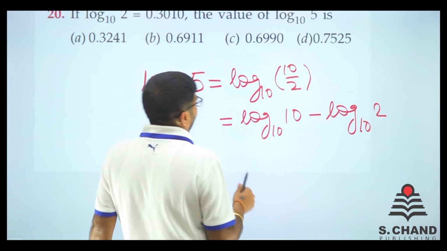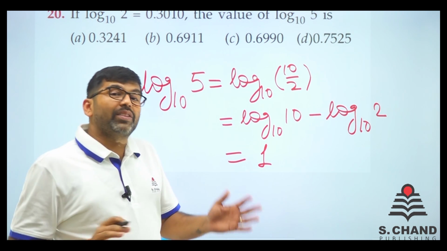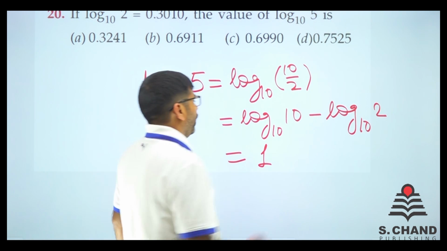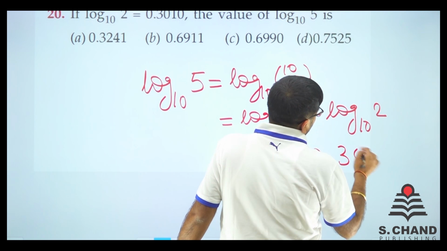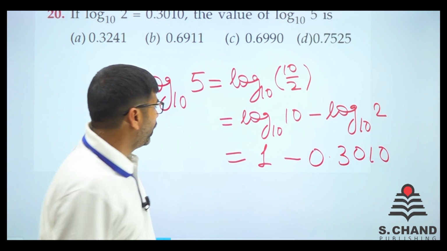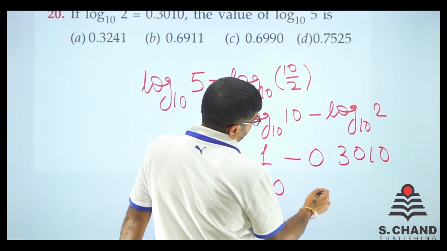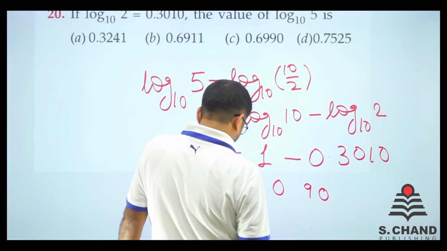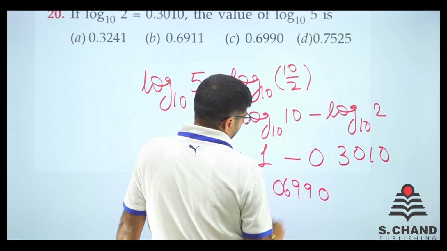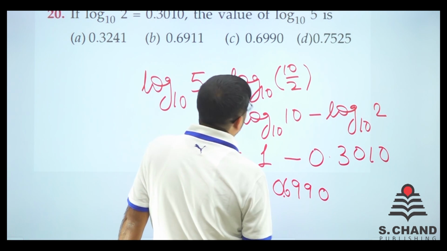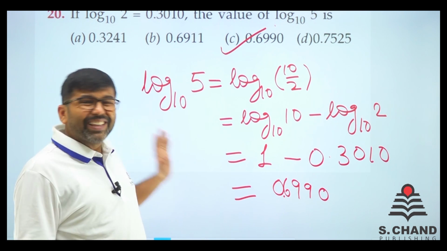So we know that log 10 base 10 has value 1, because if there are a and a, the value is 1. Log 2 base 2 is 1, log 10 base 10 is 1. And log 2 we know the value, 0.3010. So 1 minus 0.3010 is 0.6990. Here we go, 0.6990. There's the answer. So very simple question.